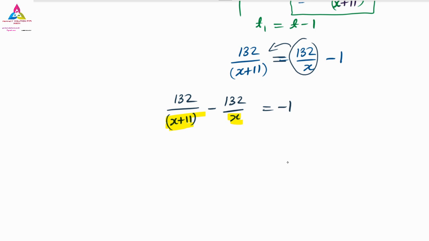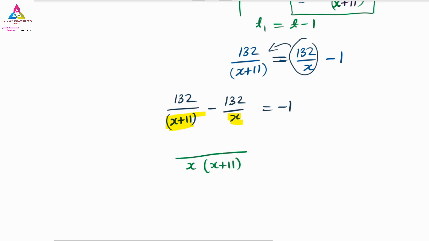Quickly, same or different? What is the LCM of x plus 11 and x? I am not getting your replies, you are texting late, I don't know. You can hear my voice? Yes, no, okay. So the LCM will become x into x plus 11, that is the LCM.